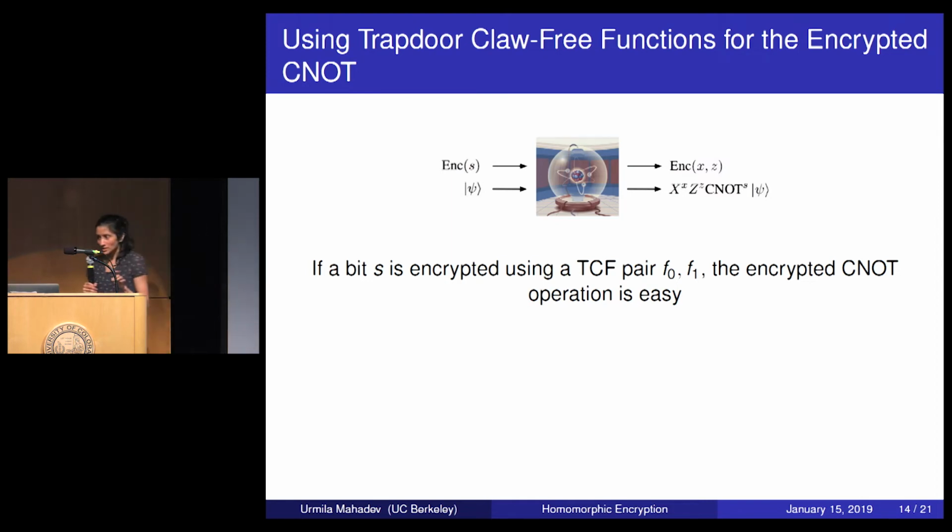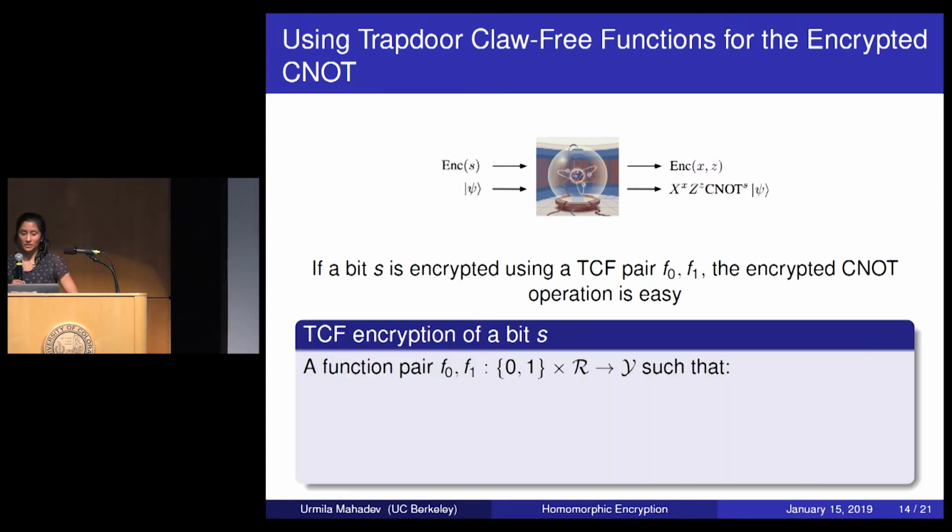Okay, so now I'll tell you what it means for a bit to be encrypted by a trapdoor claw-free function pair. So the encryption of the bit will just be a trapdoor claw-free function pair. So this encryption of s will just equal f0, f1. And now what I've done here is I've written the function pair a little bit differently. I just split up the domain. So the first part is a bit, and the second part is a finite set R, and the image is a finite set Y.